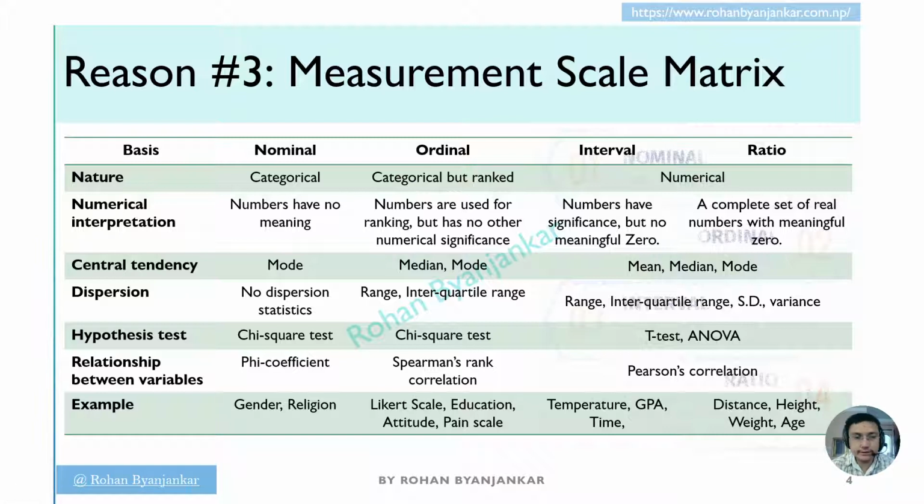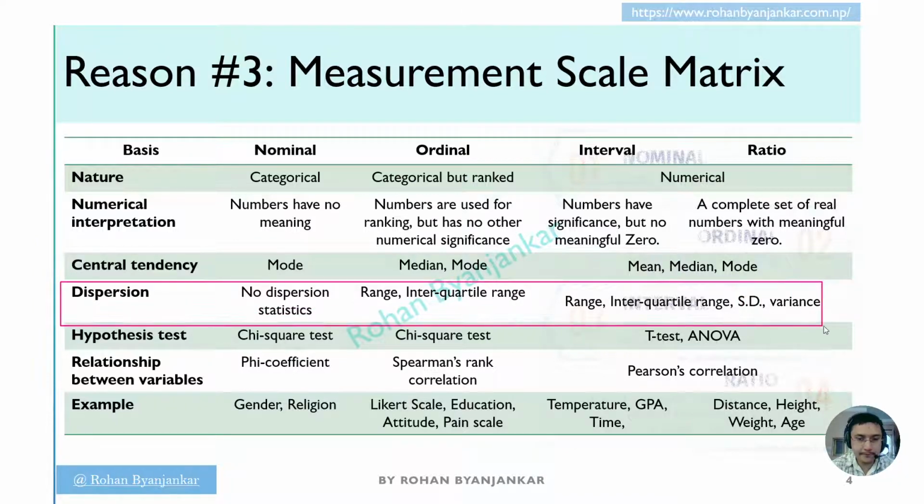The third is the concept of dispersion. Here we cannot calculate any of the dispersion statistics for nominal data. We can calculate range and interquartile range for ordinal data, while we can calculate range, interquartile range, standard deviation, and variance for the interval and ratio scale data.